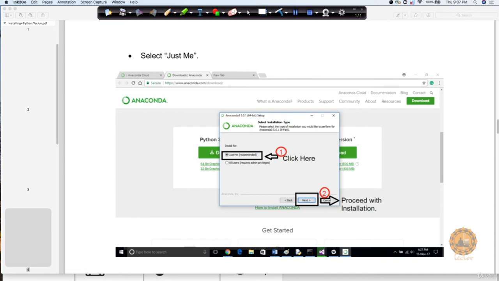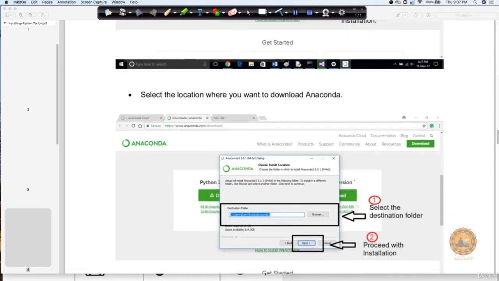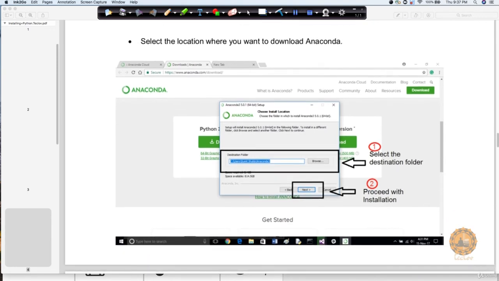Then click on this next option, which is on the lower side, you can see here. Once you do this, it will give you a location, like you can see in this page. Now don't change this. If you want to change it and keep it in some other place, feel free to do so, but I would say don't change it. Just keep it as it is. You can see here that it's basically installing it to a particular C/Users portion. Then click next.